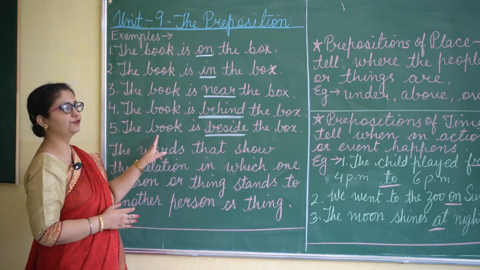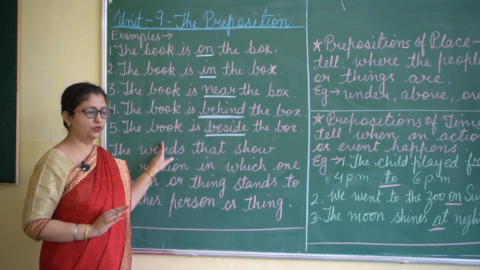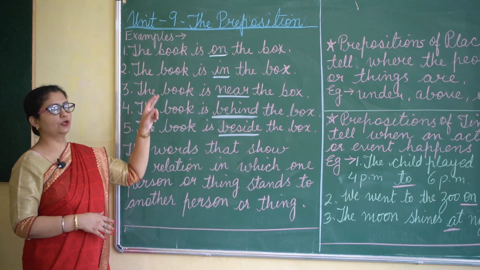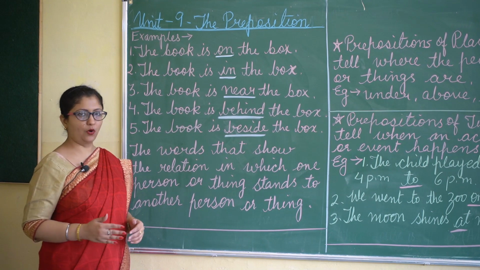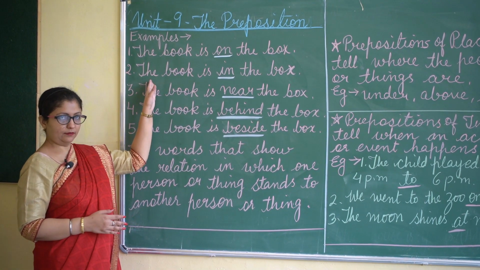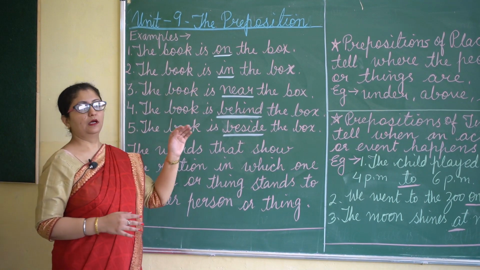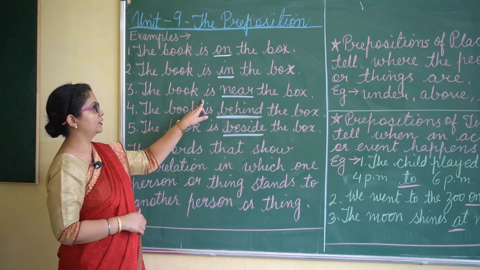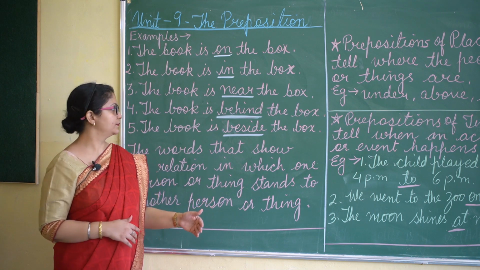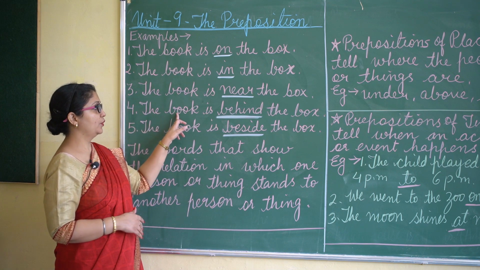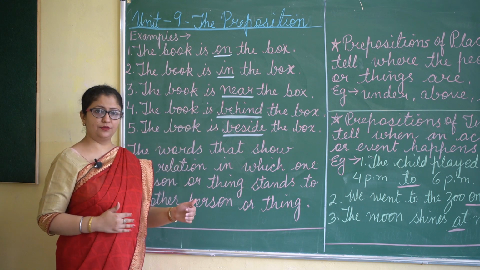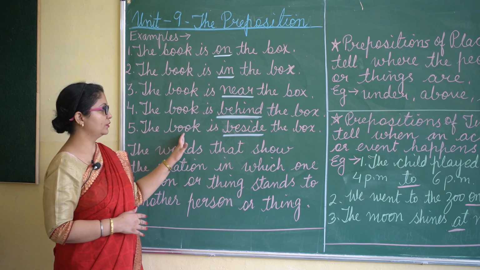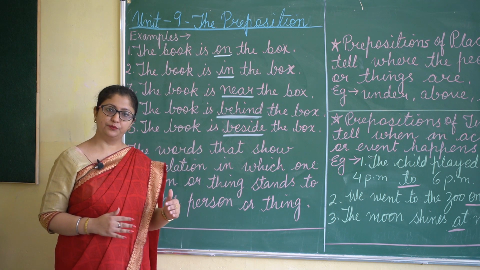Now, I have written 5 sentences on the board. The first one is, the book is on the box. Second, the book is in the box. Third one, the book is near the box. Fourth, the book is behind the books, and the fifth one is the book is beside the books.